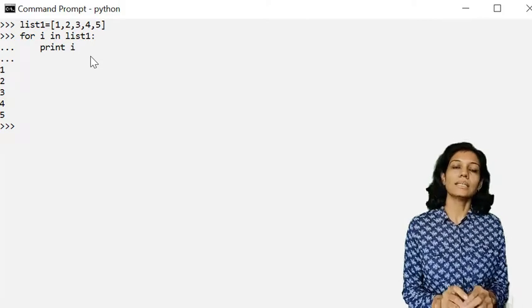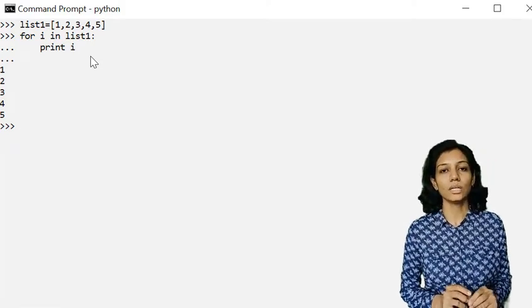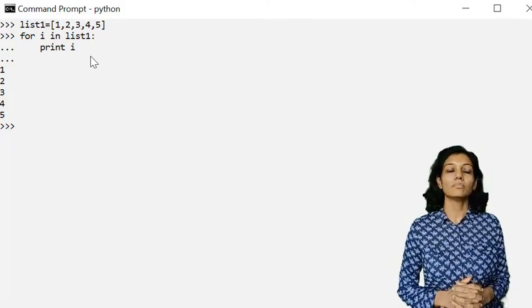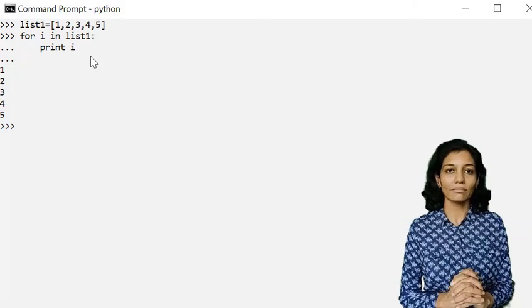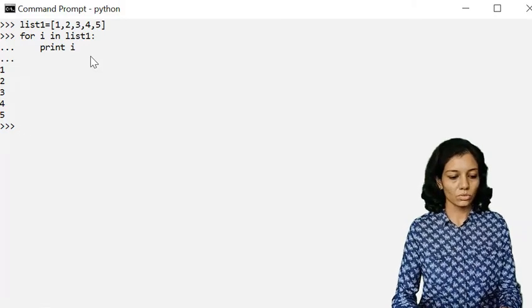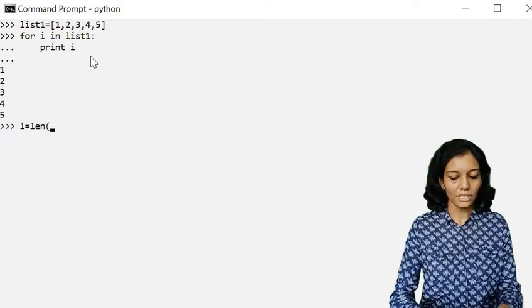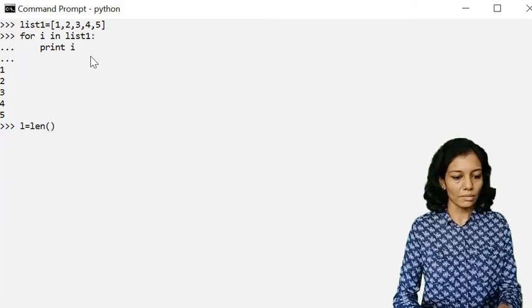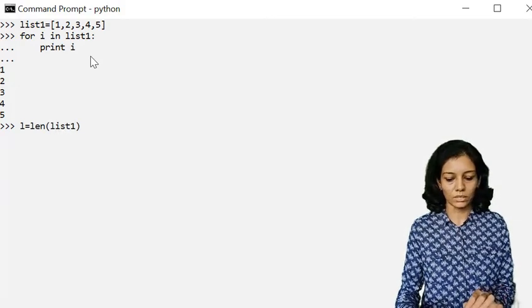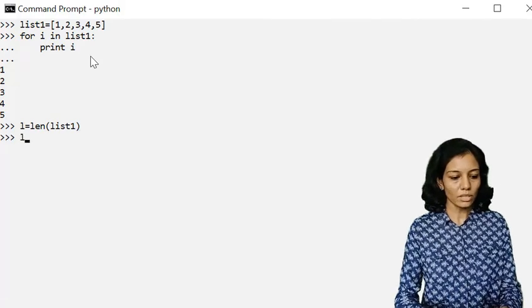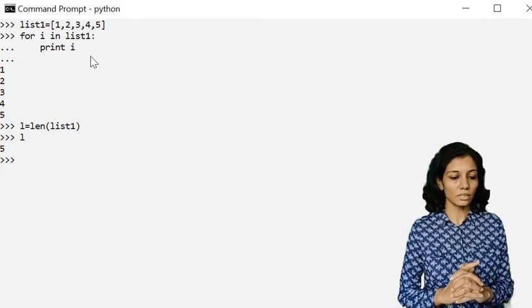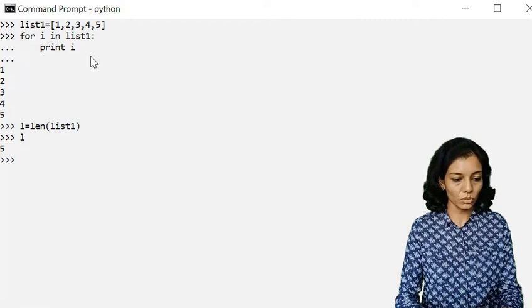Now let us see the second way of iteration, that is using the range function, but before using it we need to have the length of the list. So I'm having one variable, l, equal to len, that is the function, and I'll be passing list1 over here. So it will give me the length of the list that I'm using.